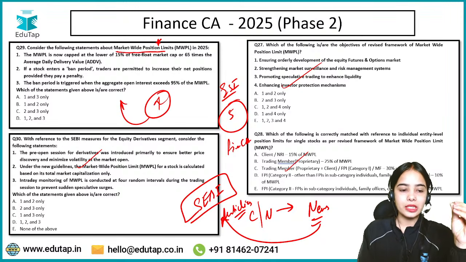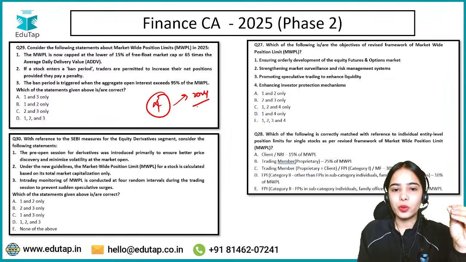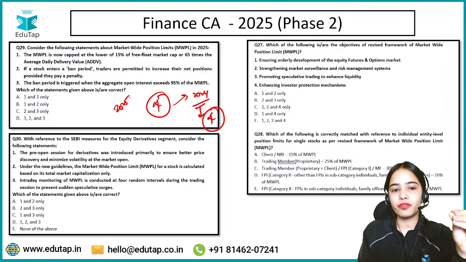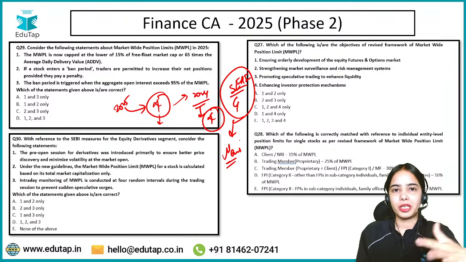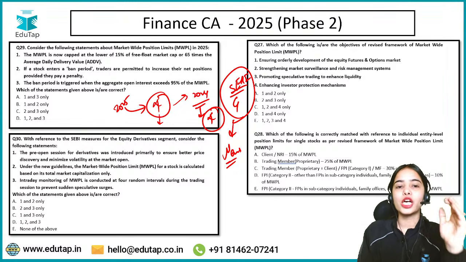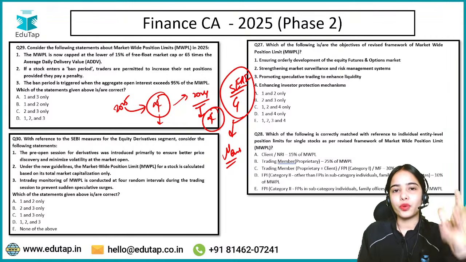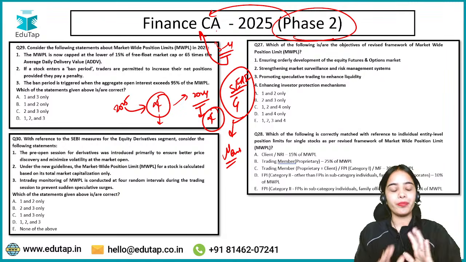Okay, so here you can see that all these 4 questions, even in 2024, the paragraph based questions, and even in 2025, the 4 questions that are paragraph based, all these questions were on the SEBI guidelines that were quite in news before the examination, just 1 or 2 months before the examination, or just before the examination. Okay, so these are the kind of articles that you have to focus on. In phase 2 also, you have to focus on 3 to 4 months of the finance current affairs. Okay, so this is the idea.